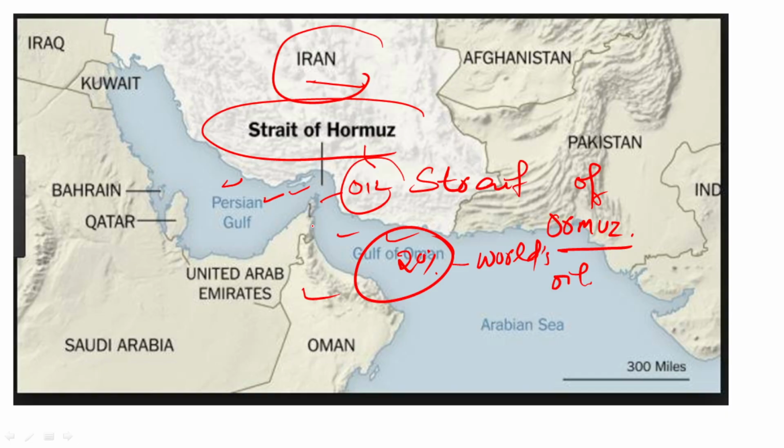And guys, the strait also became important for the supply of LNG, that is, liquefied natural gas. It also accounts for 30% of the LNG trade. So guys, please remember this Strait of Hormuz. I hope you have got some important insights.